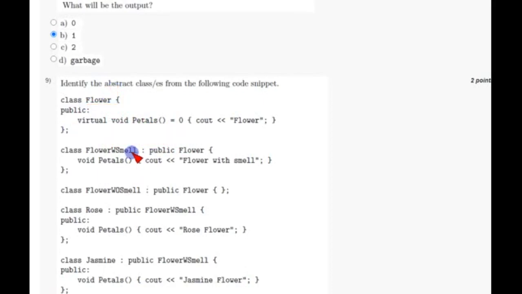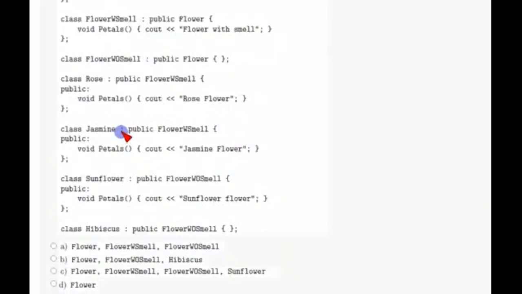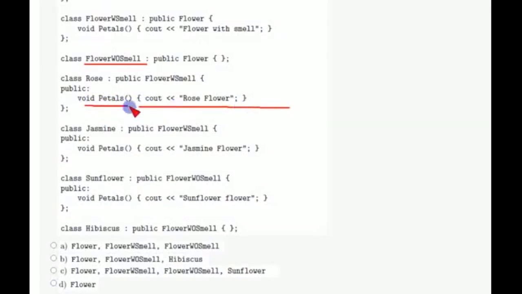If you see this, once you see flower o smell, this has the function implemented. For an abstract class there should only be a declaration, but it should not be implemented. But the petals function in flower is implemented. So flower o smell is not included.